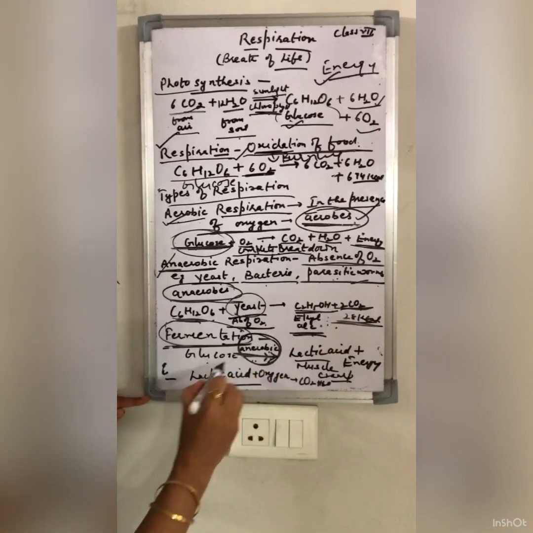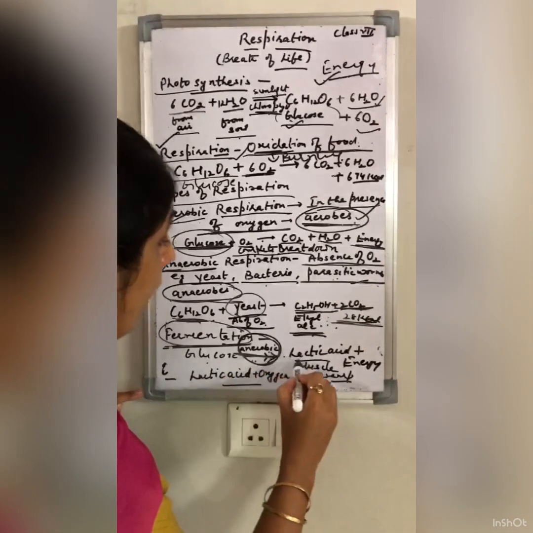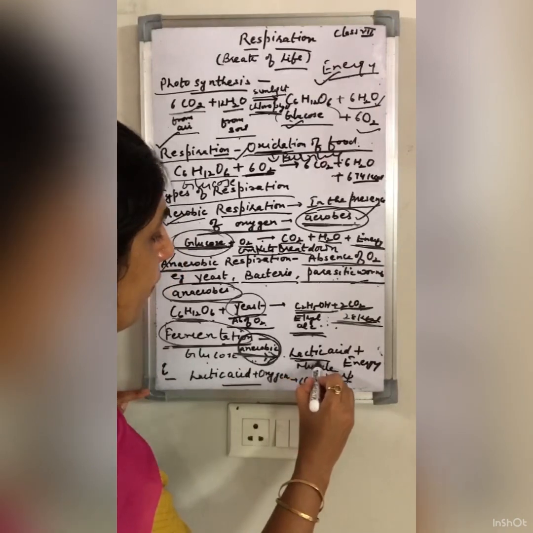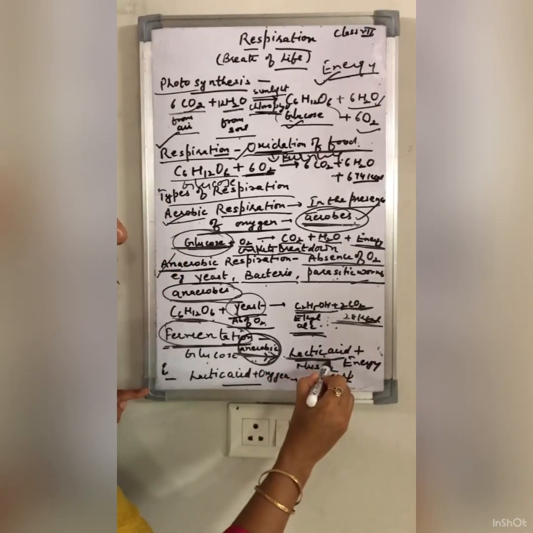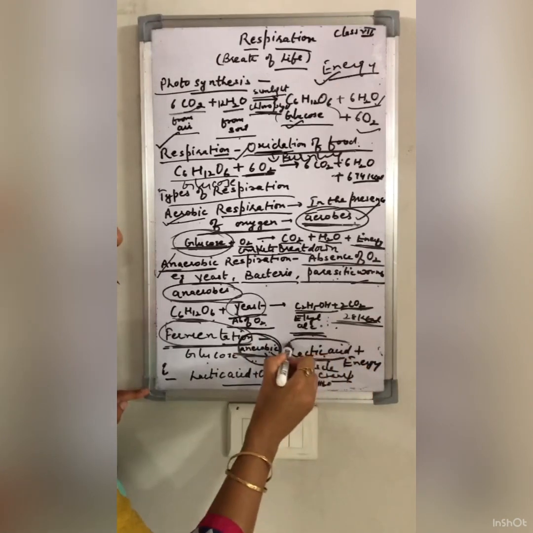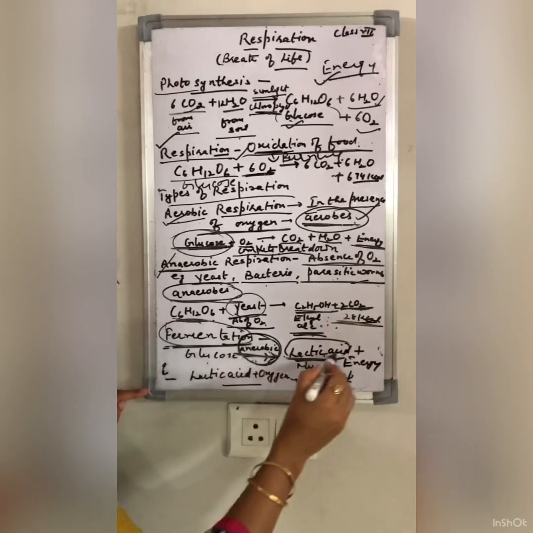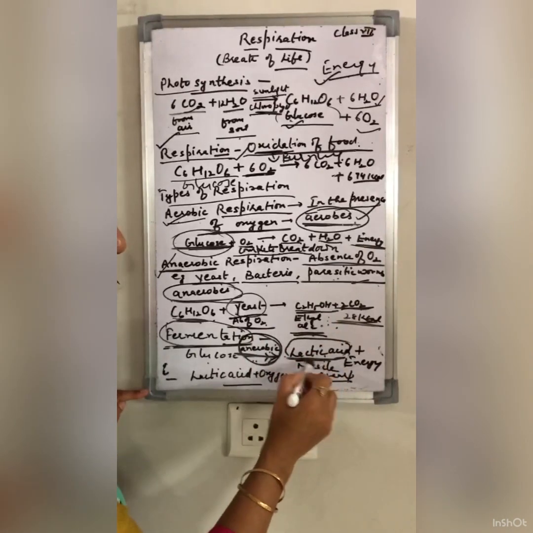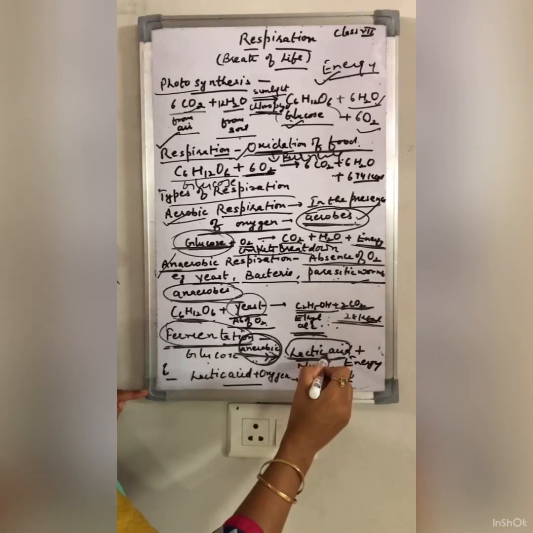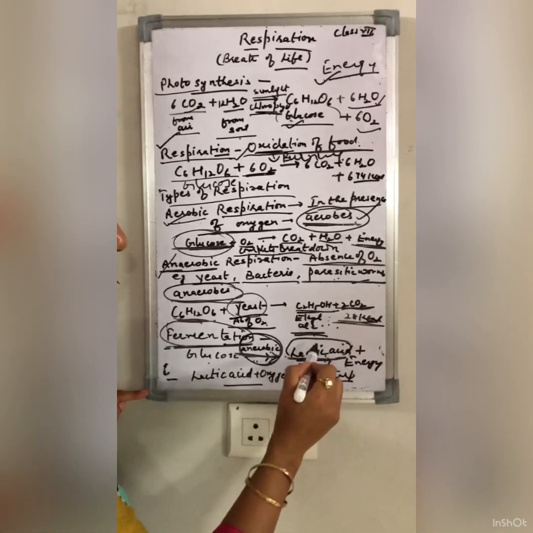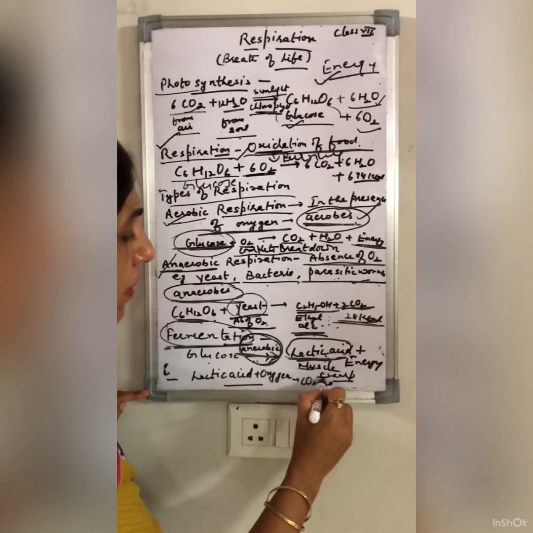During the anaerobic respiration, the energy is released, but with the energy, an acid is released that is called lactic acid. This lactic acid accumulates, meaning it deposits, in our muscle cells, and this is responsible for the pain, muscle cramp.